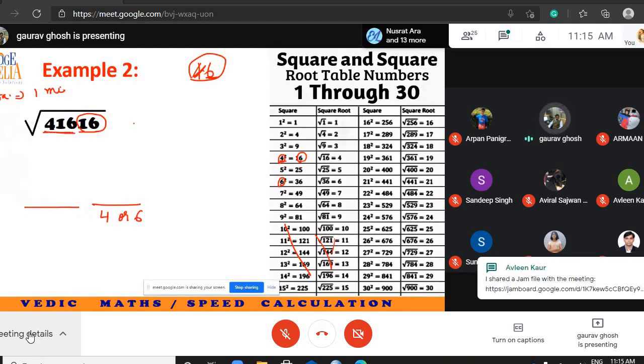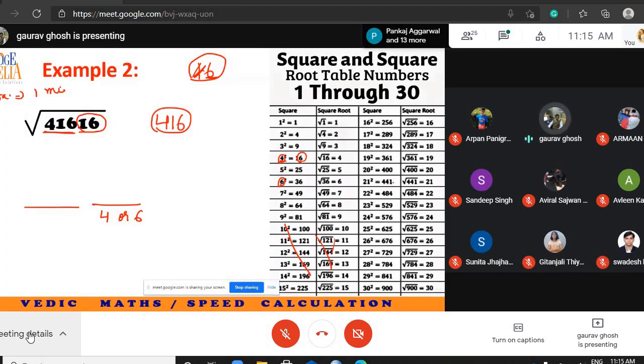The remaining portion is 416. Where does 416 fit? It fits here. So what should I write here in part 1? 416 fits here. Please tell me what should I write here?